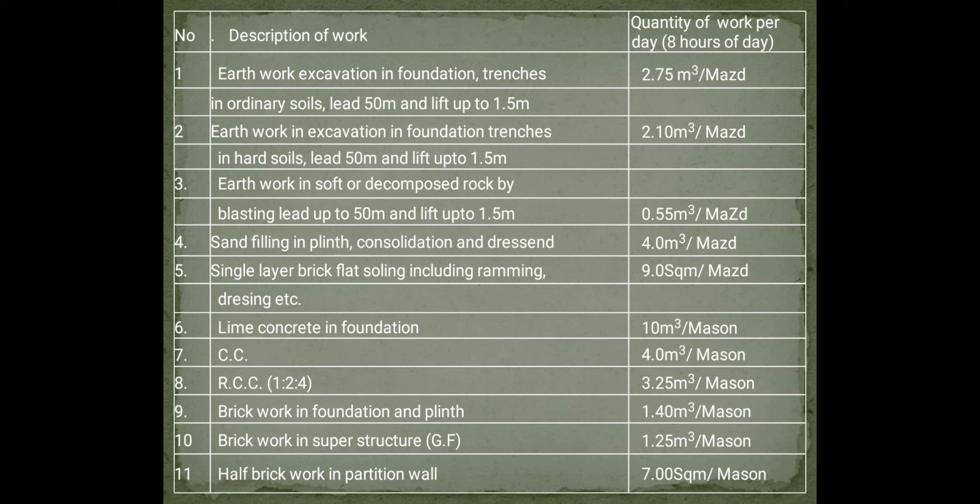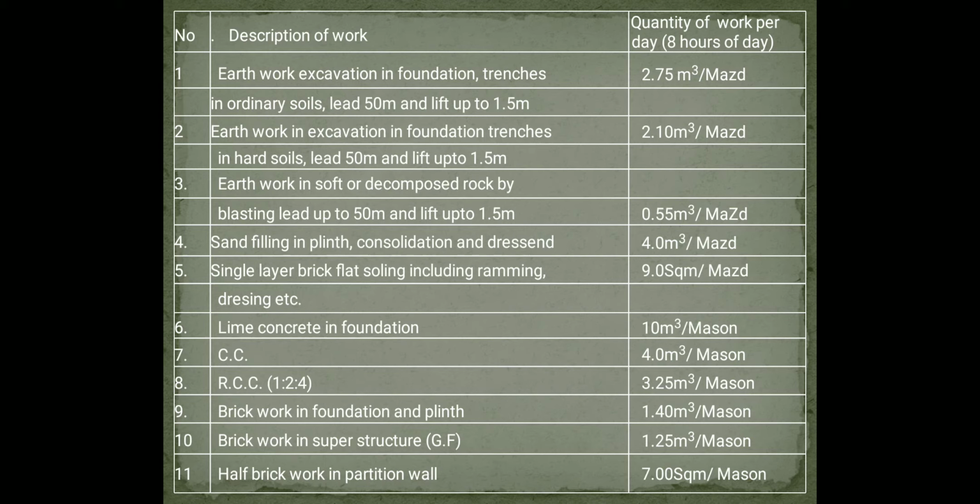Sand filling in plinth including consolidation and ramming is 4 meter cube per mason. Single layer brick flat soling including ramming and dressing is 9.0 square meter per mason. Lime concrete in foundation is 10 meter cube per mason. Cement concrete is 4 meter cube per mason. Reinforced cement concrete is 3.25 meter cube per mason.